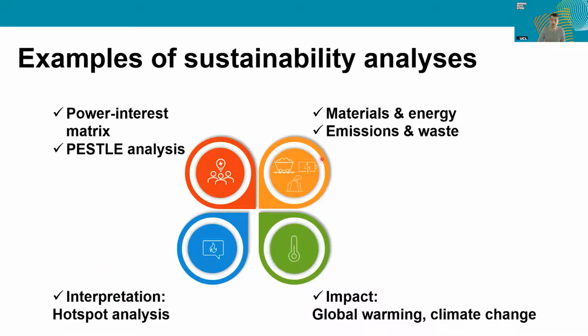Then the process itself, so the inputs and outputs, the materials and energy required and the emissions or waste coming out. Then interpretation of that process, through hotspot analysis, prioritizing the management of the areas of the process that should be looked at. And finally, the impact it would be having, so what impact the process would have with respect to global warming, climate change, but also any other emissions and wastes that are coming out of the process.